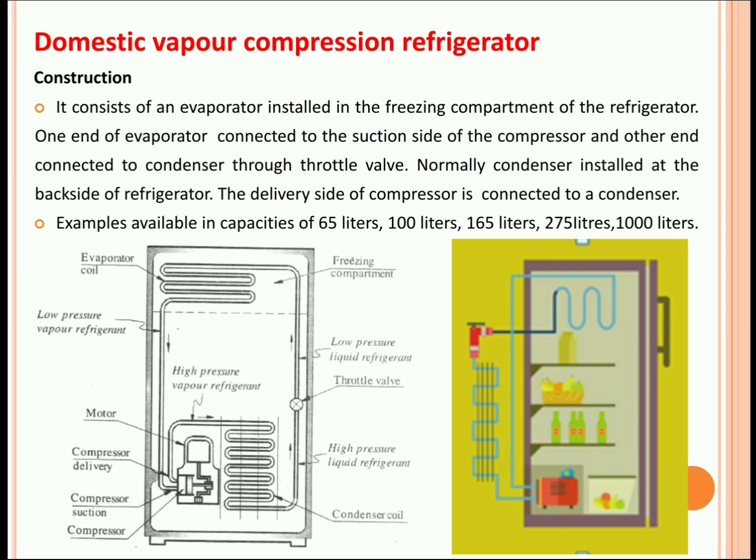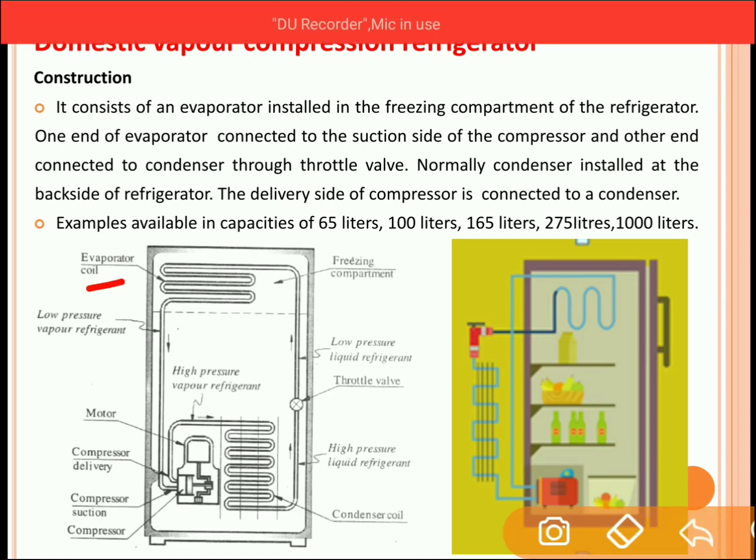Construction: it consists of an evaporator installed in the freezing component of the refrigerator. One end of the evaporator is connected to the suction side of the compressor, and the other end is connected to the condenser through the throttle valve. So one end of the evaporator is connected to the compressor, and the other end is connected to the condenser with the help of the throttle valve.